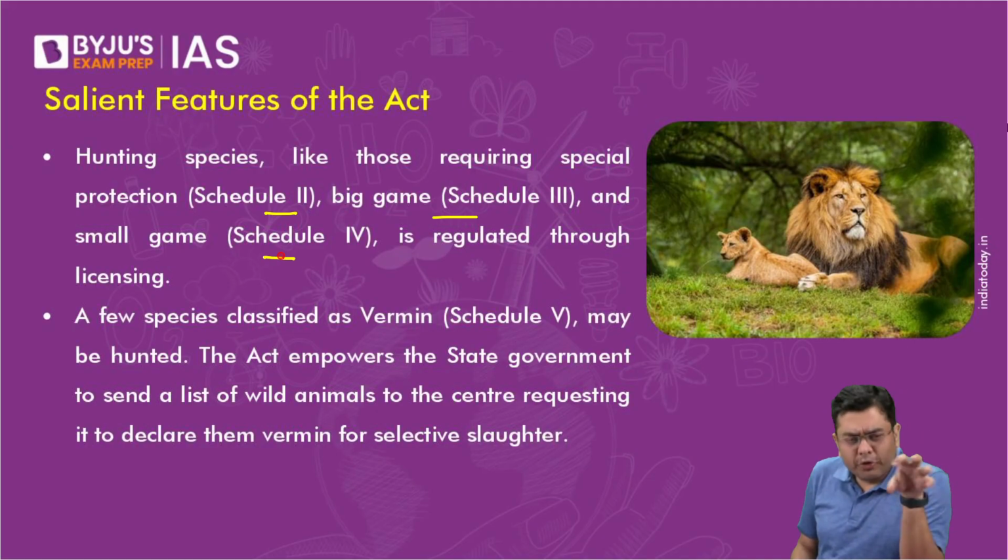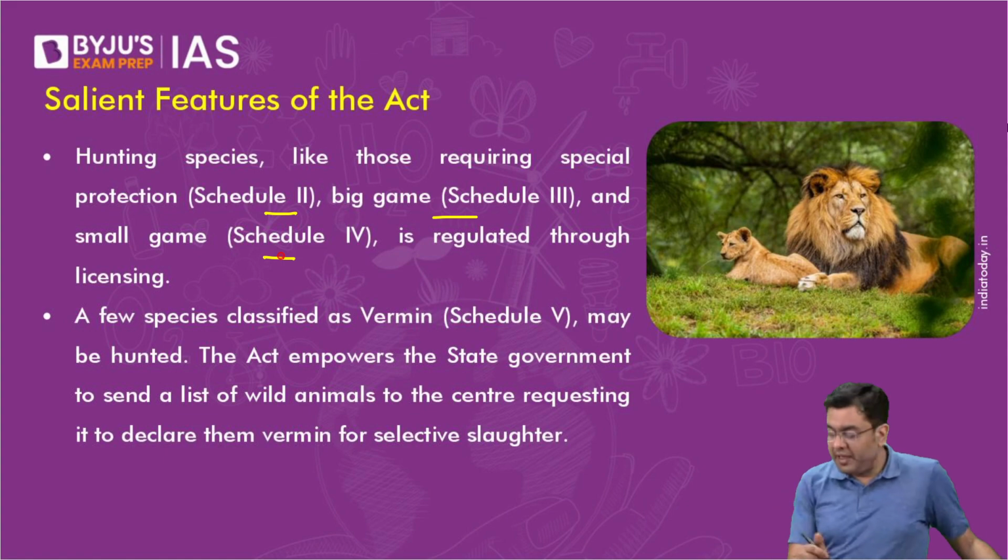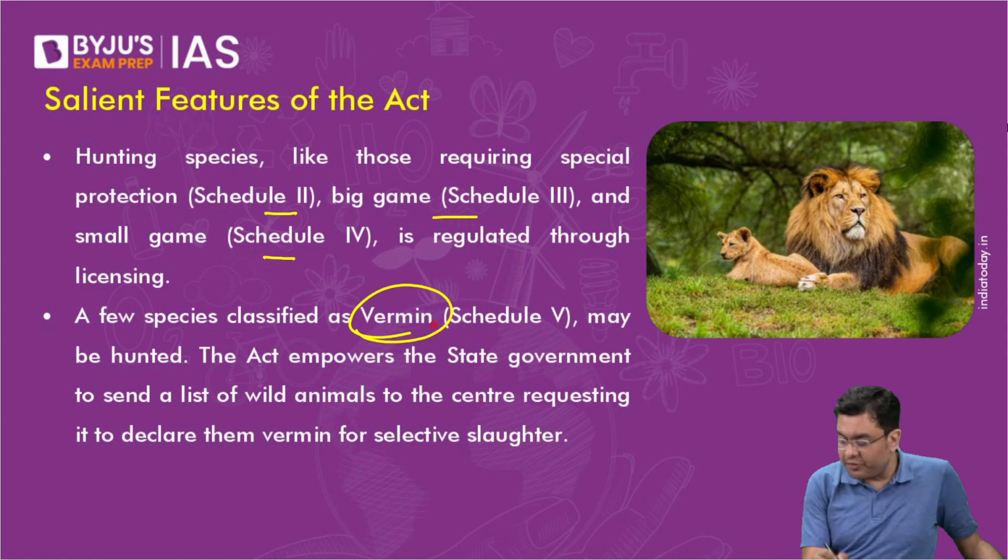Depending upon which species, which bird species, which terrestrial animal species, for example deer, for example you have the case of nilgais, etc. Now, under what conditions can they be hunted, if they can, in which areas they can be? That is specified in Part 1 of Schedule 2, Schedule 3 and Schedule 4. Schedule 5 is designated for the vermin species.